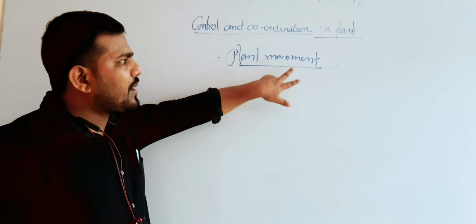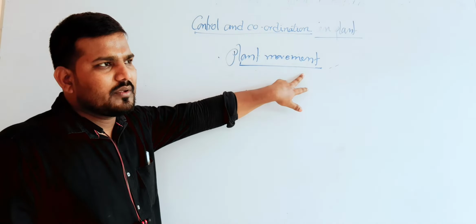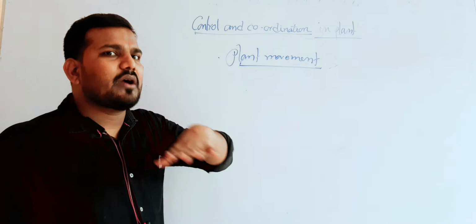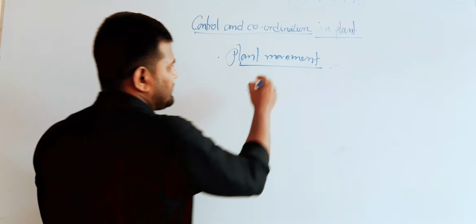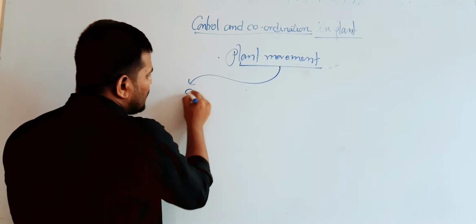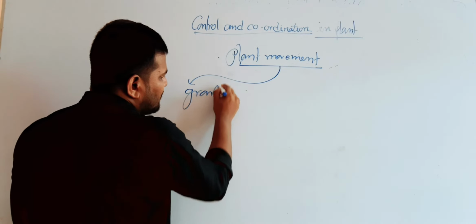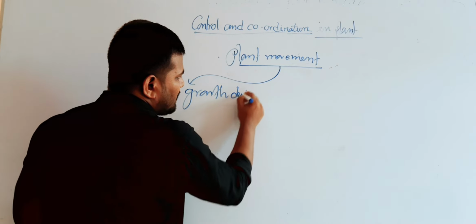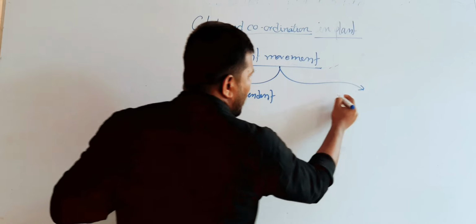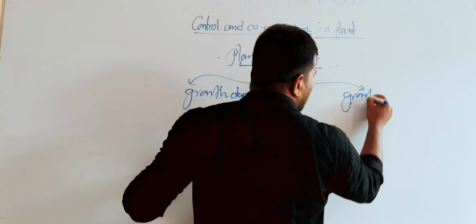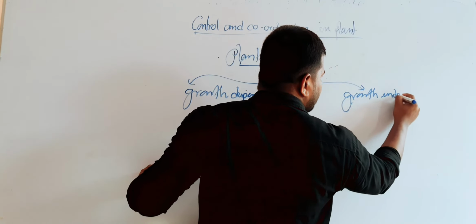Already we discussed the definition of movement. On the basis of growth, plant movements are of two types: growth dependent movement, and growth independent.